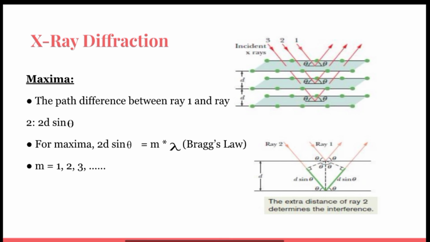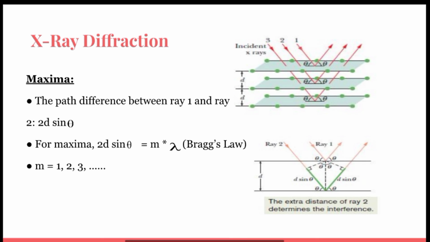The figure shows three reflecting planes with interplanar spacing d, from which the incident rays shown are said to reflect. Rays 1, 2 and 3 reflect from the first, second and third planes respectively. At each reflection, the angle of incidence and the angle of reflection are represented with theta. These angles are defined relative to the surface of the reflecting plane rather than a normal to the surface. After they are reflected, they must again be in phase, because the reflecting planes have been defined to explain the intensity maxima in the diffraction of X-rays by a crystal.